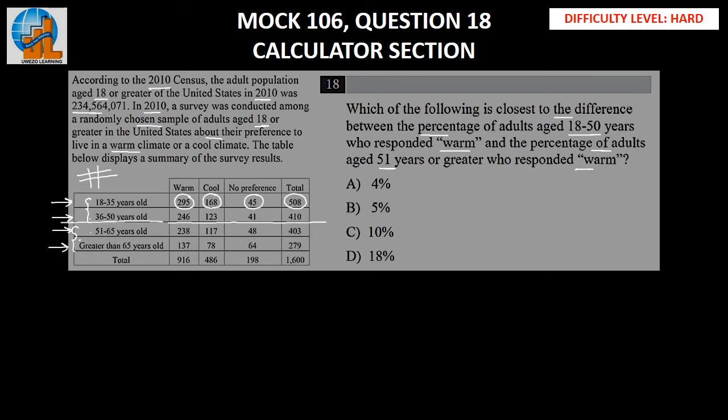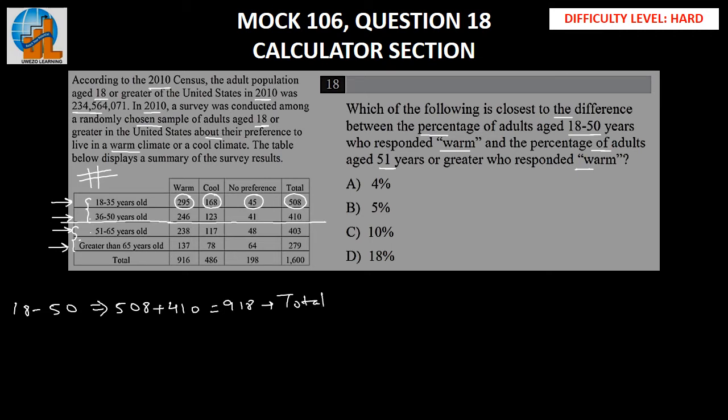So let's find the total number of people who are aged between 18 and 50. That would be 508 plus 410, which is equal to 918. And this will be our total here.